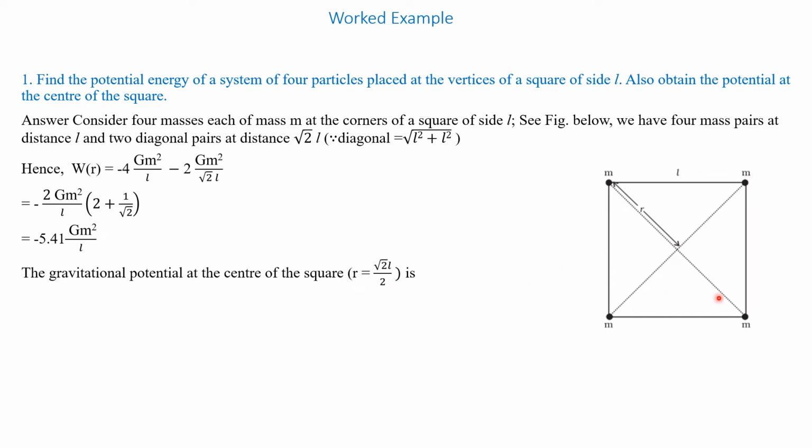This we find using Pythagoras theorem: find the diagonal length and then divide it by 2. You will get r equal to root 2 L divided by 2.